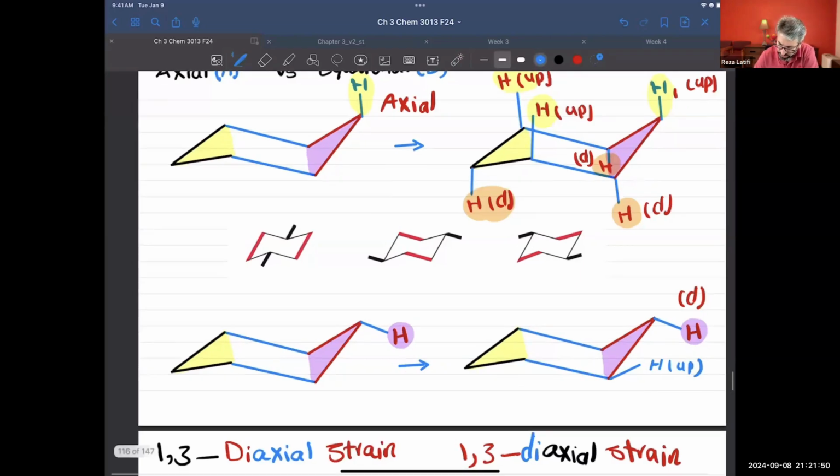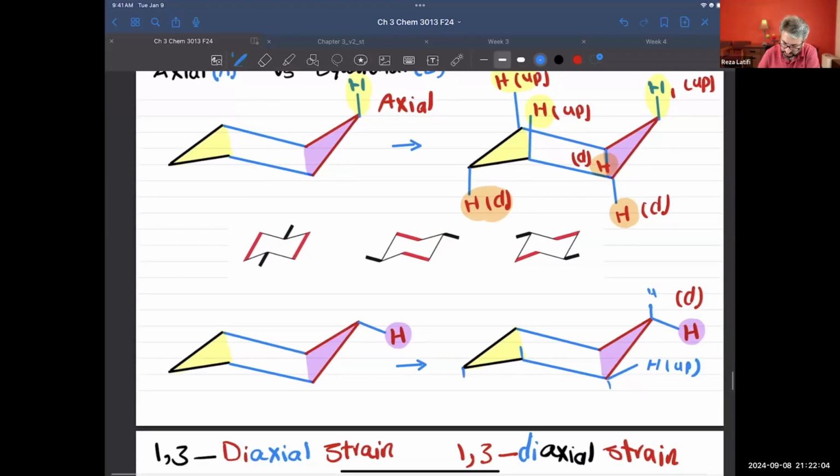So the axial hydrogen, this is axial. And then we had one axial down here. So one axial is going to be there. And the equatorial will be pointing down. And here axial, and this one is axial. Let's show the equatorial. So the next equatorial one is going to be here.